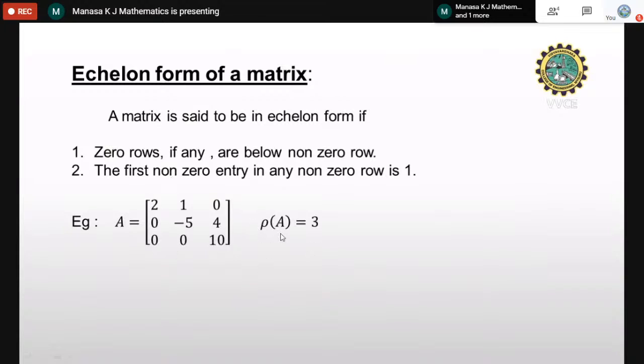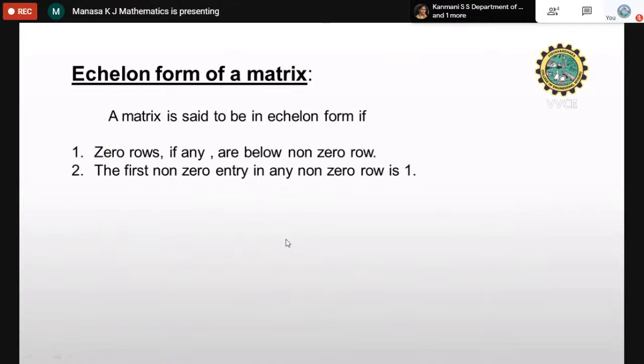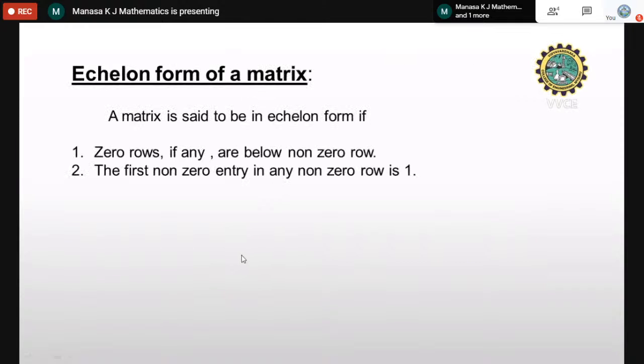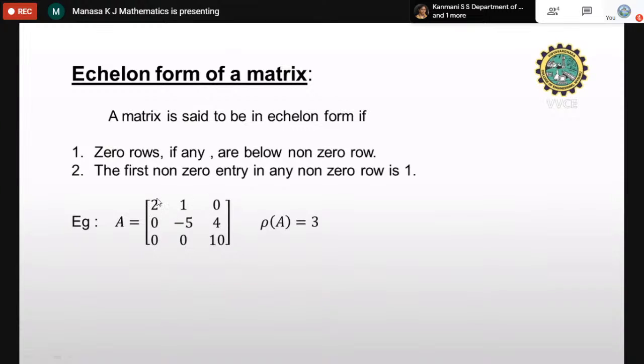Now we have to find the rank. It is easy. Rank is nothing but the number of non-zero rows in echelon form. See, this is a non-zero row because it is not completely 0. If you have 0, 0, 0, it is called a 0 row. So it is row 1. Here also we have non-zero elements, so it is 2. Here also we have 10, which is non-zero, so this is also not a 0 row. So it is 1 row, 2 row, 3 row. There are 3 rows, so therefore the rank of this matrix is equal to 3.